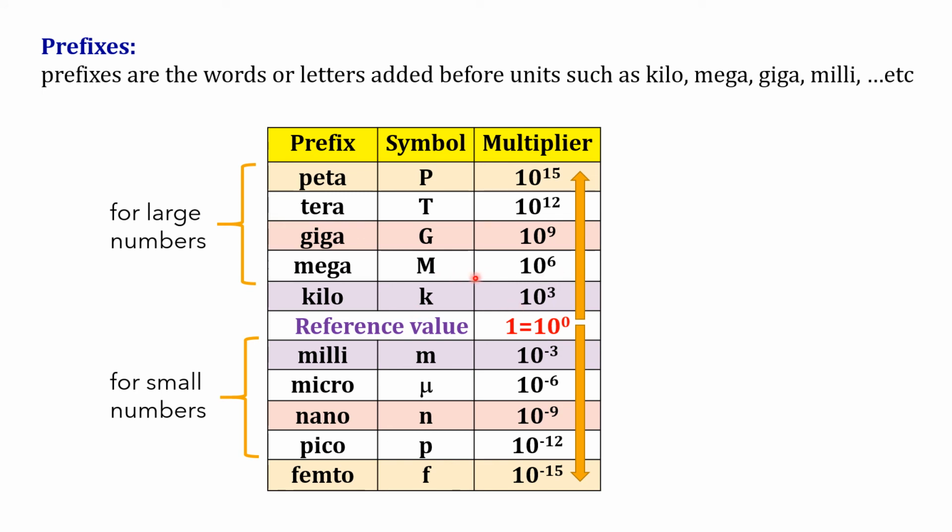For 10 power 6, mega or capital M, like this: 3, 6, 9, 12, 15. So kilo, mega, giga, tera, peta. The same way for the small numbers, decimal places, we use milli, micro, nano, pico, femto. Again the same thing, 3, 6, 9, 12, 15 in minus.